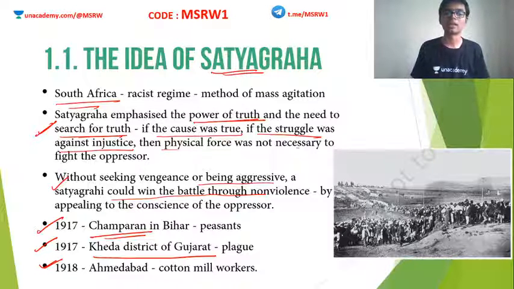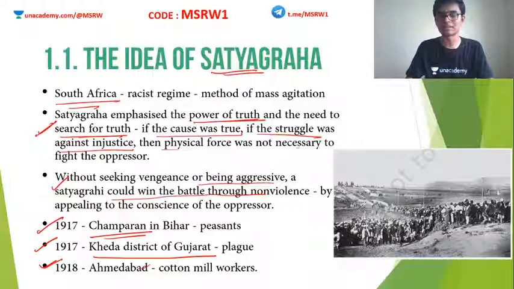The third one was in 1918. This happened in Ahmedabad, and is commonly known as the Ahmedabad Mill Strike. You might have heard of this. In this strike, again, the workers of the Ahmedabad cotton textile mill were oppressed by the industrialists or the British. Here also Mahatma Gandhi was brought in to find justice for the mill workers, and here also Mahatma Gandhi won. So this is how Mahatma Gandhi enters into Indian politics.